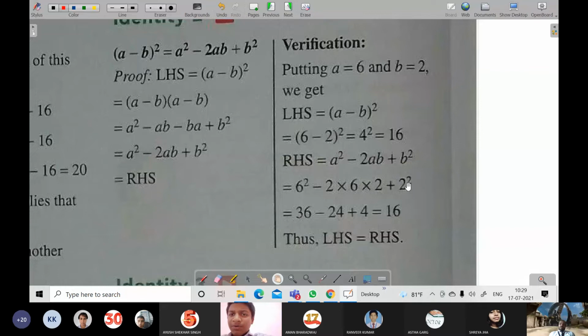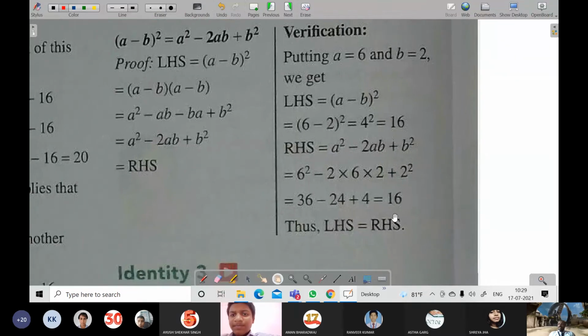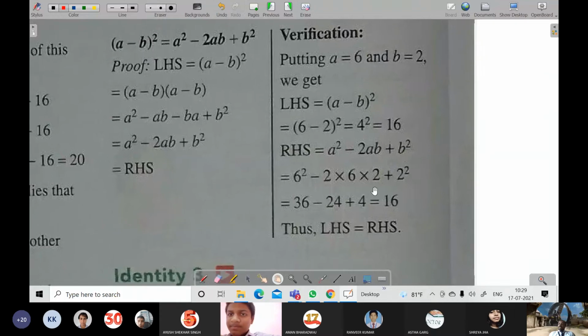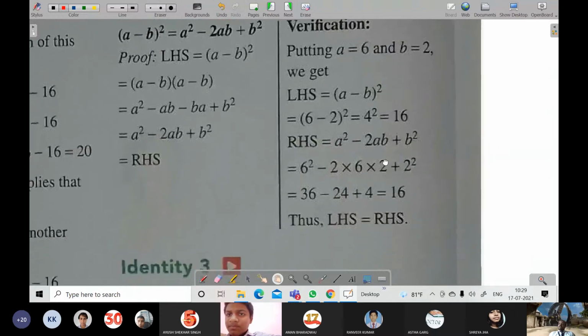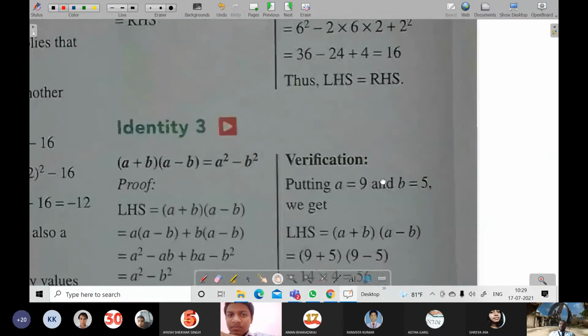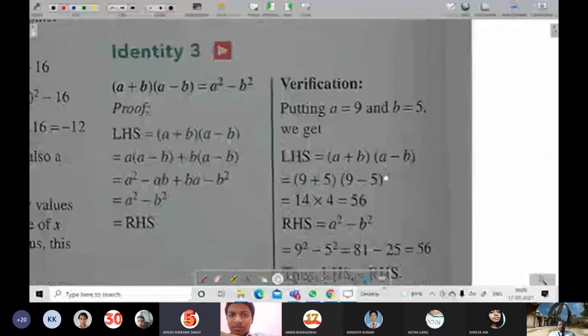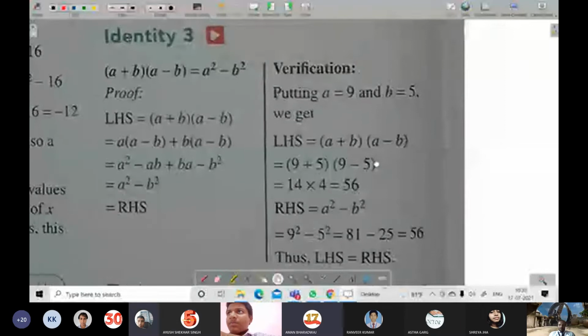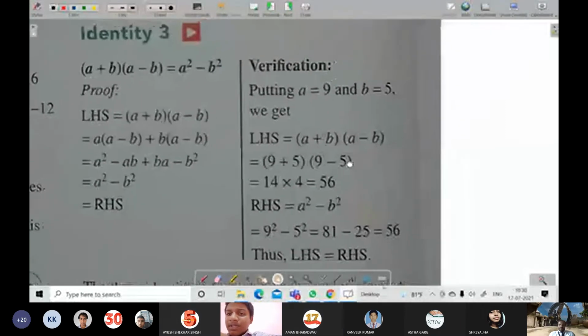And b square is there, so b is 2, 2 square is 4. So it will become what? 36 and 4, 40. 40 minus 24 it will become 16. So here also LHS and RHS are coming the same. Not only 6 and 2, by keeping any other number also you can check, it will come the same. Clear to everyone? Yes, sir, clear.